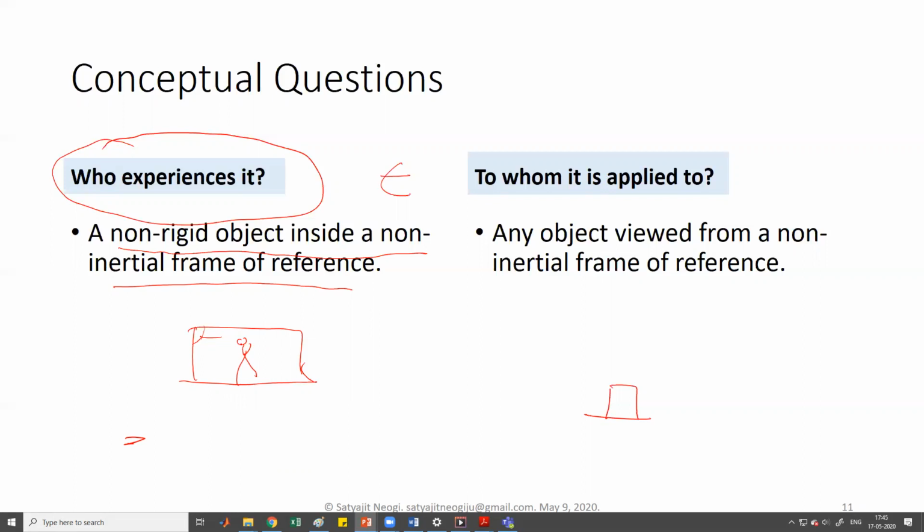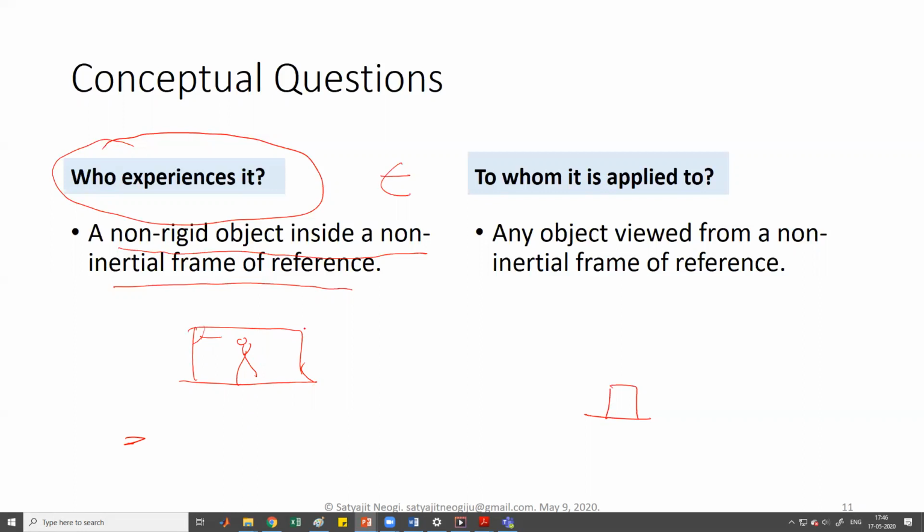Non-rigid means that you are not holding to the bus sufficiently. I'll explain more about what non-rigid means in the next slides, but for now, non-rigid means you are not holding enough to the bus.